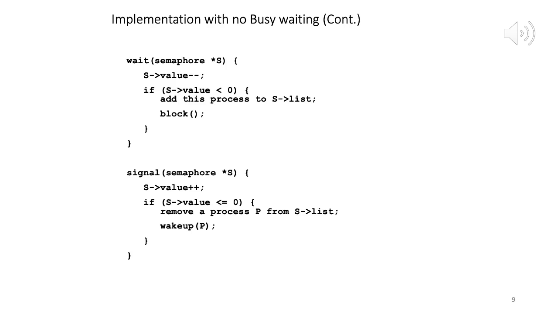Signal, as expected, increases the value by 1. So one process or the other will call signal after wait, and the value of the semaphore will be increased by 1. Now if the value is less than or equal to 0, we remove a process P from the list of waiting processes and wake it up, which means its state changes from waiting to ready.